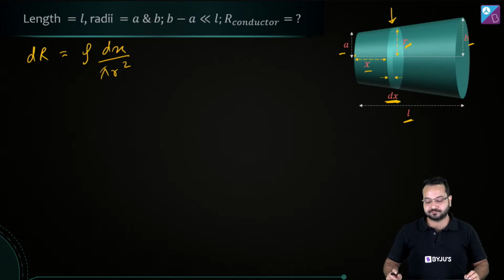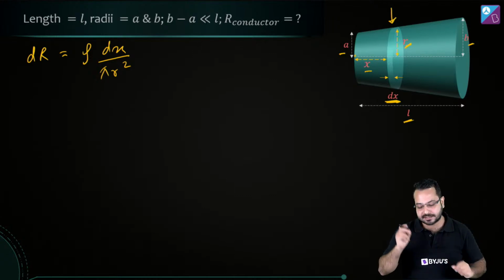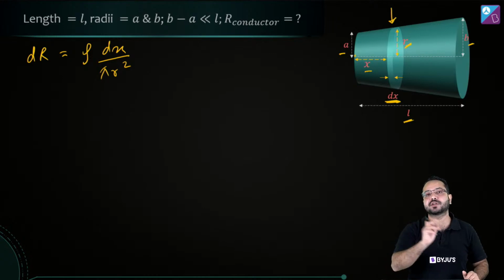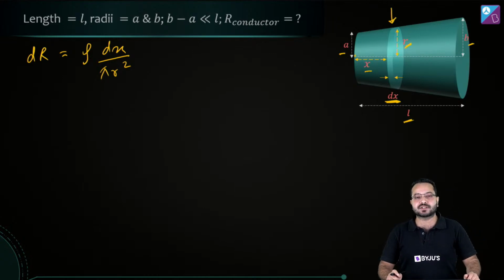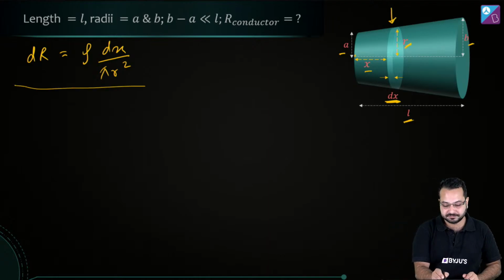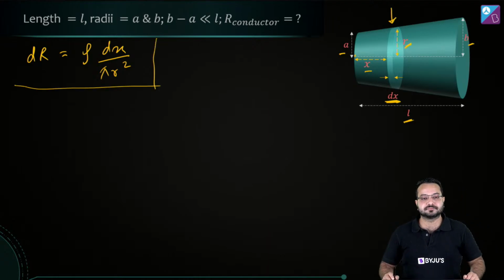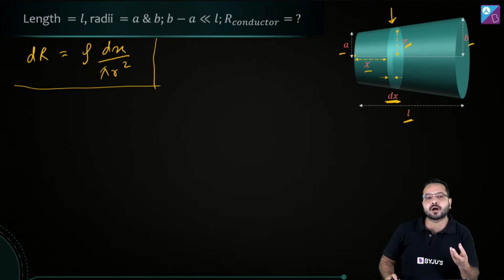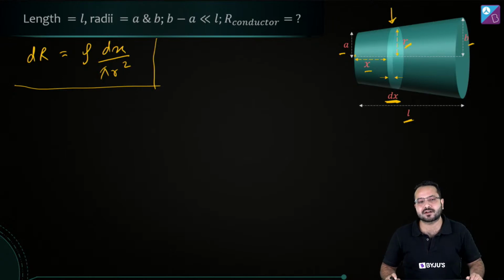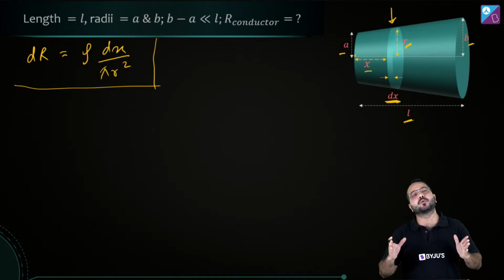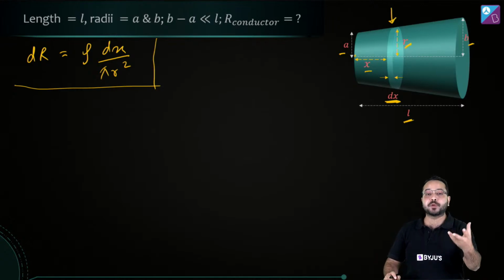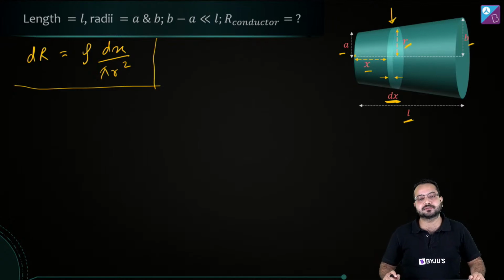Now can you tell me, how do we do that? Do you have any ideas how we can convert this x in terms of r? Do you have any thoughts? How do you think we should convert x in terms of r? That is the critical part of this question. Otherwise, it's just simple integration. We can do it in multiple ways, but I want to know from you, what is your understanding?